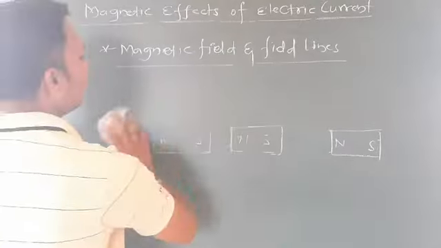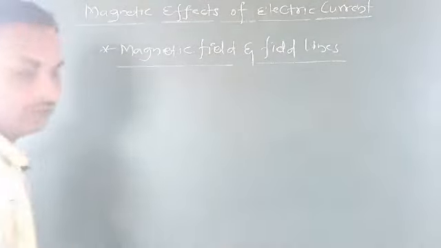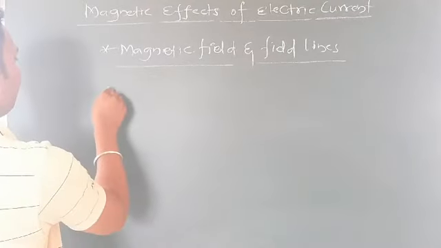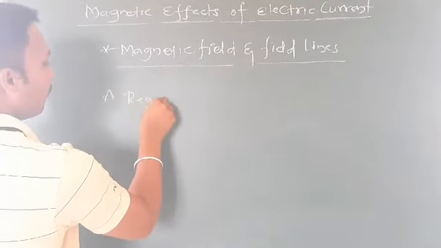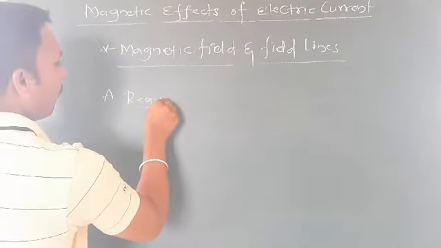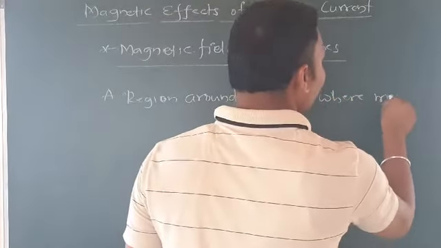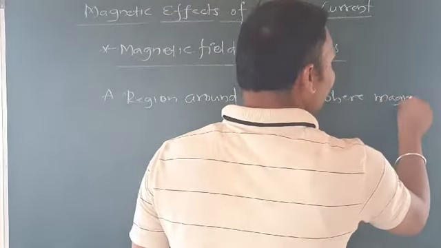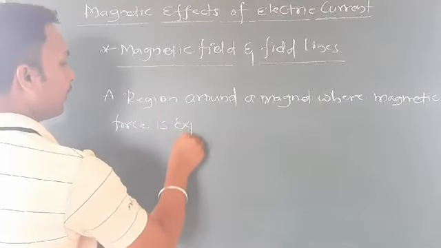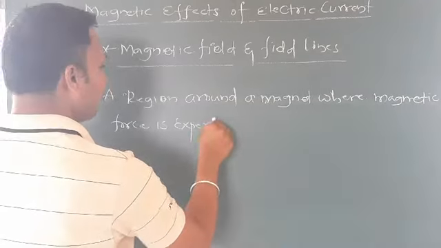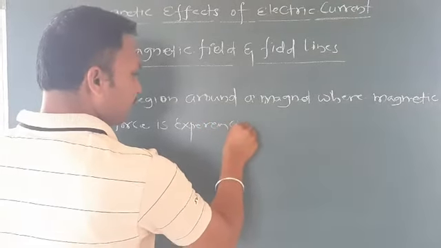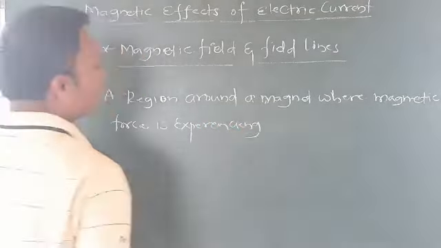The definition of magnetic field: a region around a magnet where magnetic force is experienced.